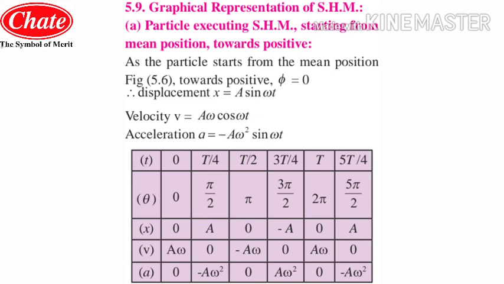So the value of acceleration at 5 pi by 2 is 0, as the sine value will be 0, so acceleration will be 0. Thus 5 pi by 2 is the angle on the negative side, so the value of acceleration will be minus a omega square. So students, this is how we have to calculate the values of displacement, velocity and acceleration with the help of angles, putting them into the respective equations.